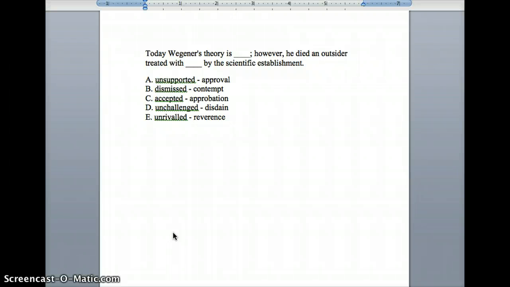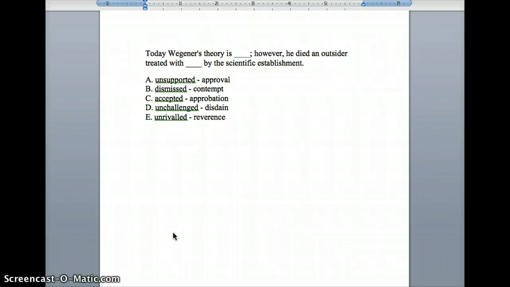If you couldn't get there and you could only figure out the positive and negative sides of this contrast question, well, you go to the first half. Today his theory is what? Well, the first half is reliant upon the second. The second is bad. And you're not quite sure, but the first part has to be a good word. Therefore, you'll see accepted, unchallenged, or unrivaled. Again, you're immediately confronted with three choices. And that's how these things are built. You really should be able to get down to three immediately without much difficulty on either side of both blanks. So that's what you're going to try to do.